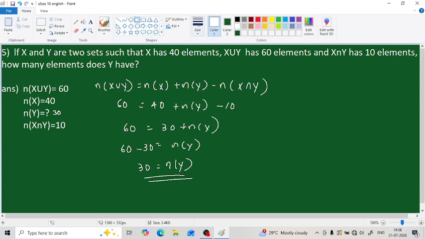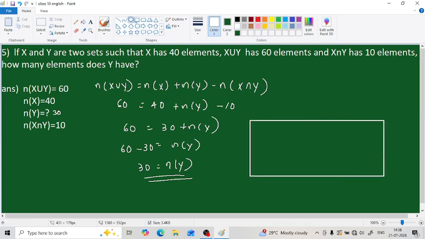Then how can we show it by Venn diagram? First we have to draw a rectangle, and we have to draw two overlapping circles, x and y. We name them x, y and U. So in x, first we can write the common part, which is 10, and this full x circle contains a total of 40 elements.